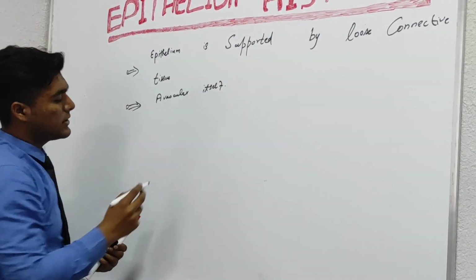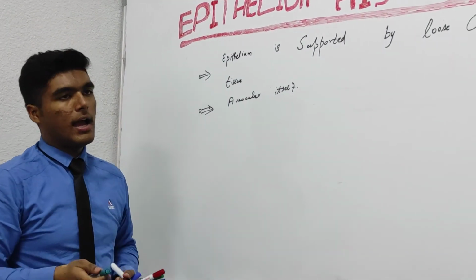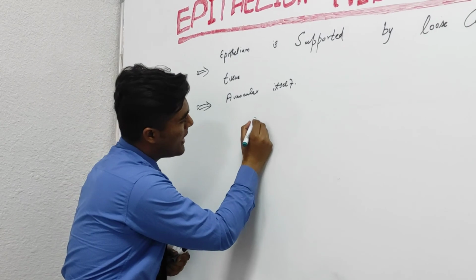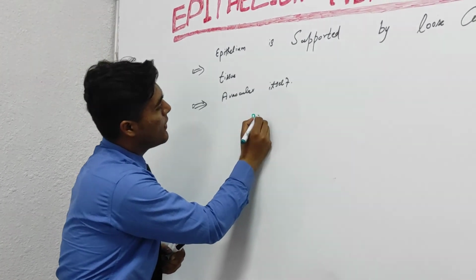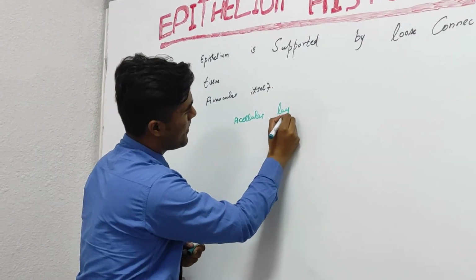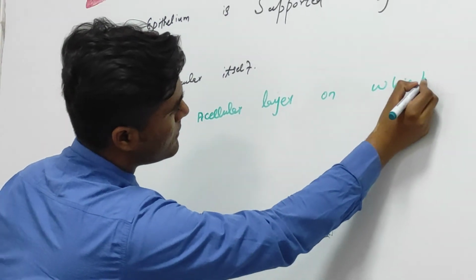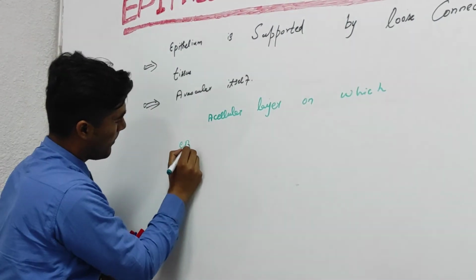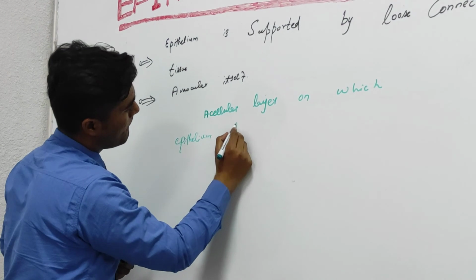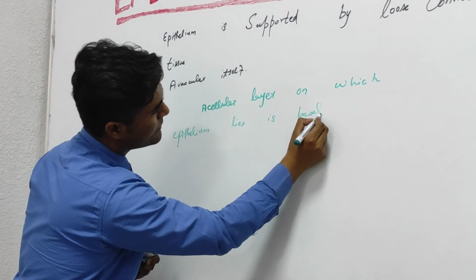Now, I am going to discuss basal lamina, what it actually is and how epithelium lies on it. Epithelium lies on an acellular or non-cellular layer, which is the basal lamina.